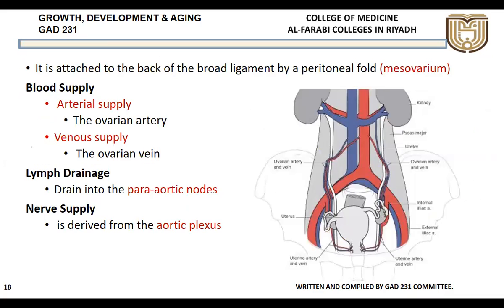Blood supply: just like in case of the male, where it is the testicular artery, in the female it will be the ovarian artery. Same as in the male, the ovarian arteries come from the abdominal aorta on either side. And similar to the male, the ovarian vein on the right side will drain into the inferior vena cava, and on the left side it drains into the left renal vein.